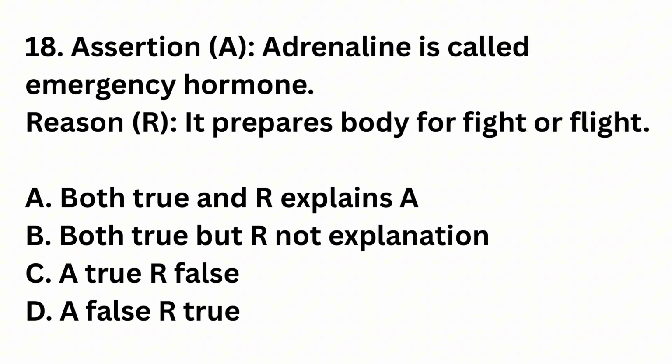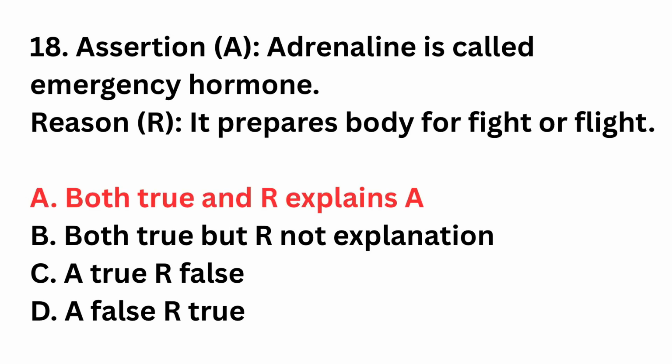Question number 18. Assertion. Adrenaline is called emergency hormone. Reason: it prepares body for fight or flight. Both true and reason explains assertion. Both true but reason not explanation. Assertion true, reason false. Assertion false, reason true. The right answer is option A, both true and reason explains assertion. Adrenaline increases heart rate, blood pressure and glucose. These changes prepare body for emergencies.